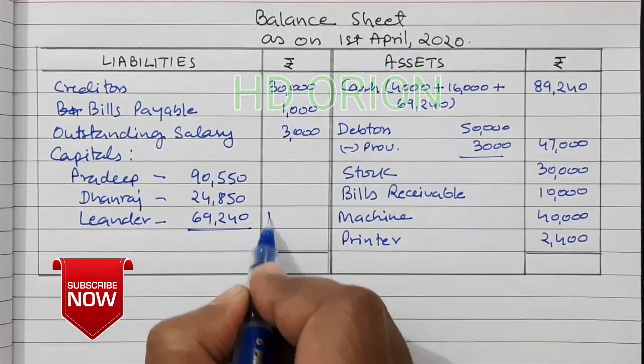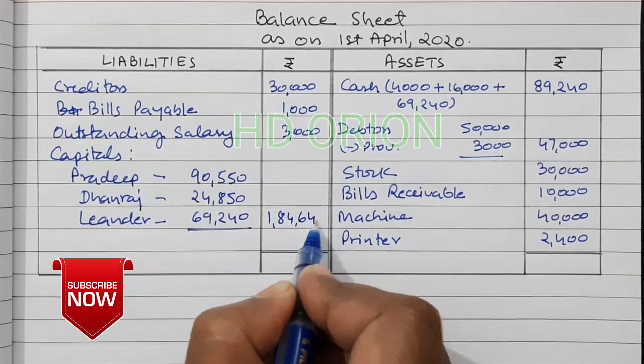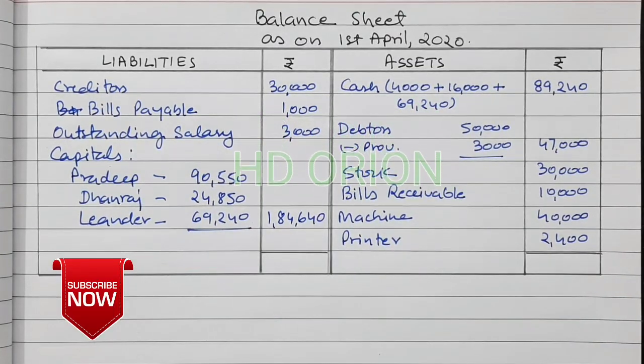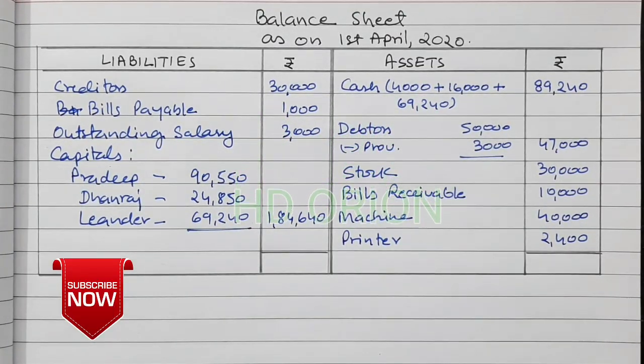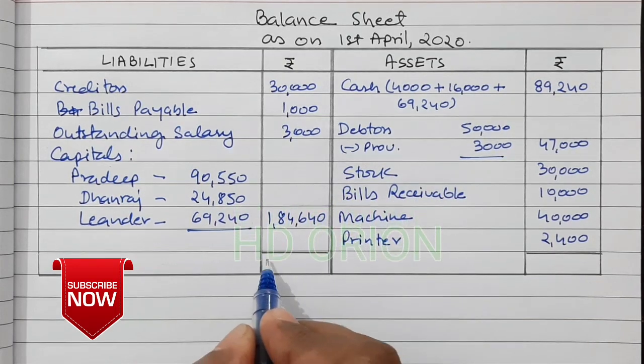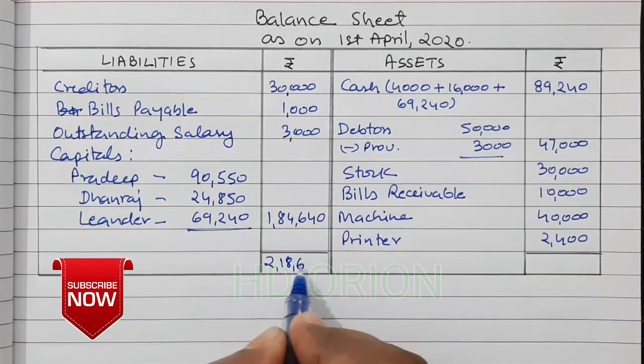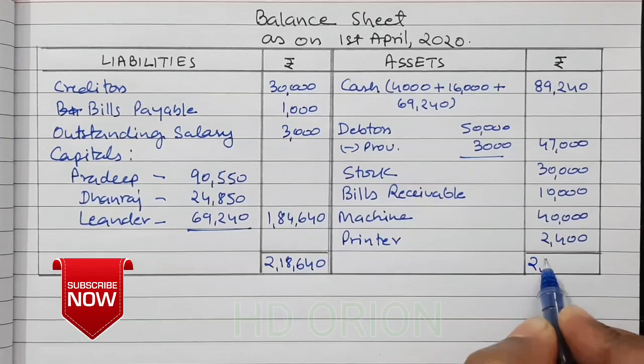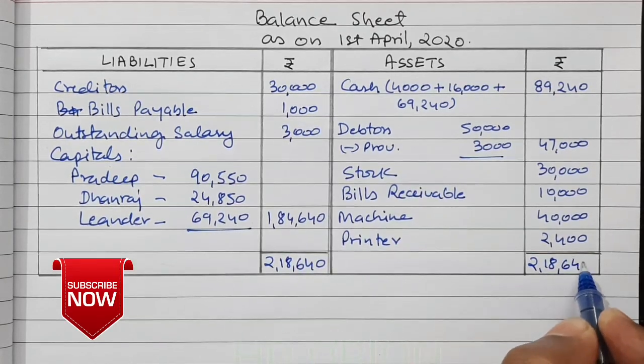Grand total is 184,640. Now we will grand total both the sides. Grand total is 218,640, 218,640.